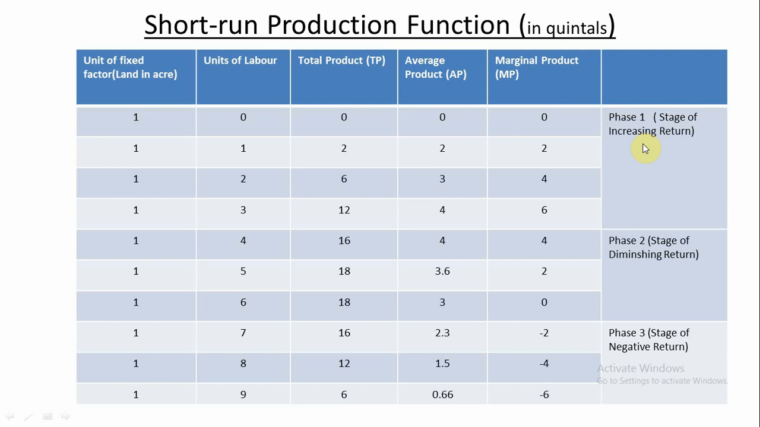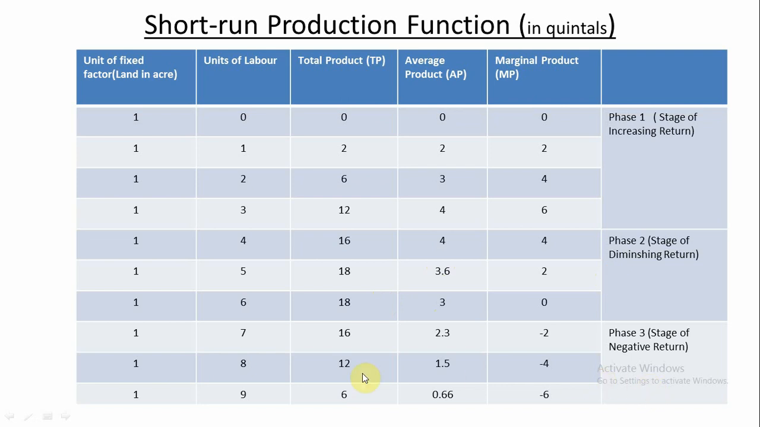That's why it is known as the stage of increasing return, because total product goes on increasing, marginal product goes on increasing, and average product goes on increasing. In the second stage, known as the stage of diminishing return, you see, total product starts diminishing. Why? Because marginal product also starts diminishing. As the marginal product of the labor, the variable factor, goes on diminishing, total product goes on diminishing. And at that time average product also goes on diminishing, and this is known as the stage of diminishing return.